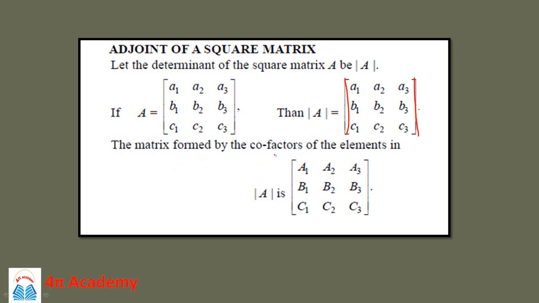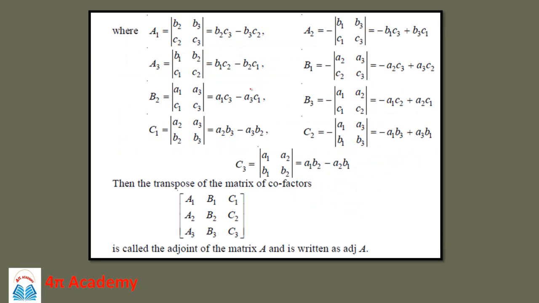Then the matrix formed by the cofactors of the elements of A is this capital A1, A2, A3, B1, B2, B3, C1, C2, C3.